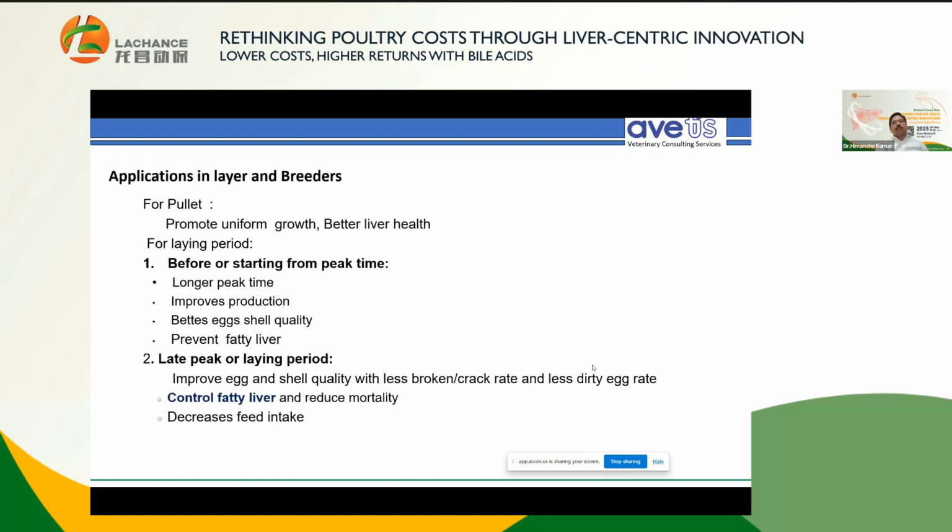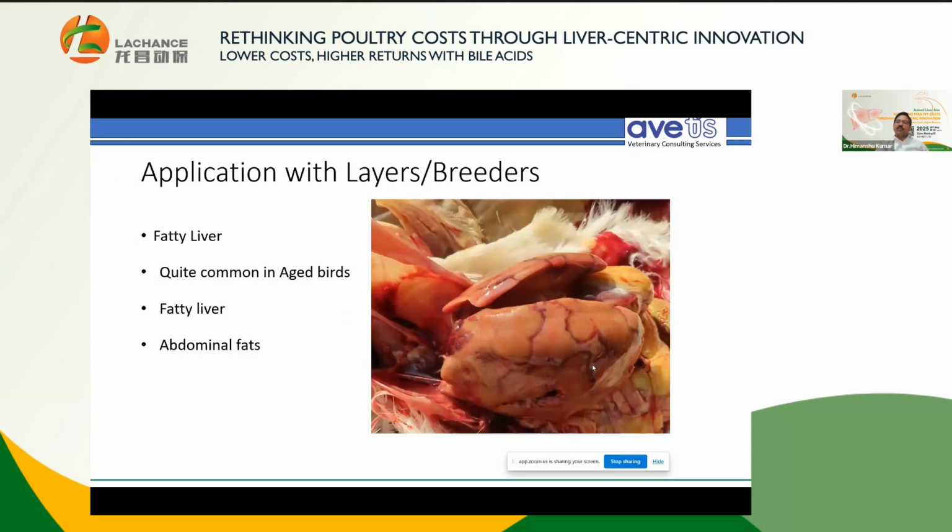Particularly in layers and breeders, it is used for uniform growth, better liver health, and prolonged peak production. It improves production, even egg shell quality, and in the late peak or laying period, old birds anyway get affected by fatty liver condition, and it really excels in that condition.